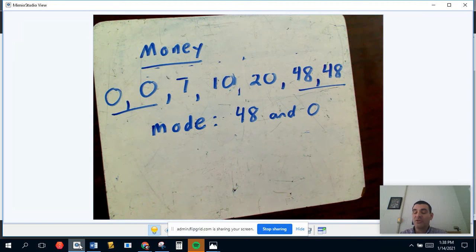Okay, so let's try to understand, what does mean represent? Mean is the equal distribution. It's giving everybody the same amount. What does median represent? Median represents finding a halfway point. At what point can I declare that half the group has more, half the group has less? And what does mode mean? Well, mode would be the most frequent.